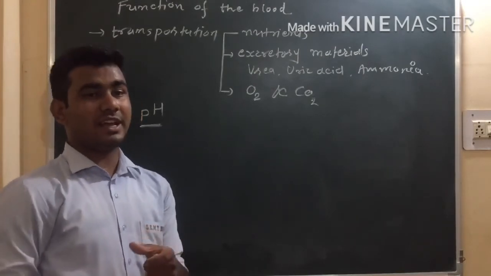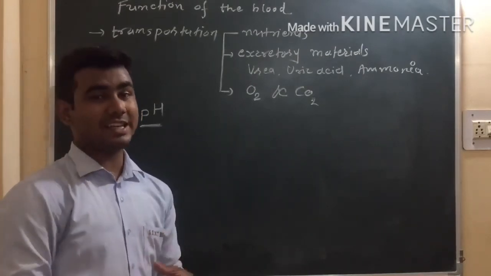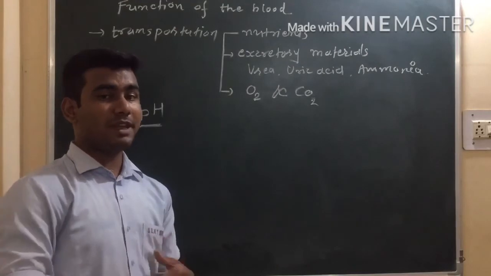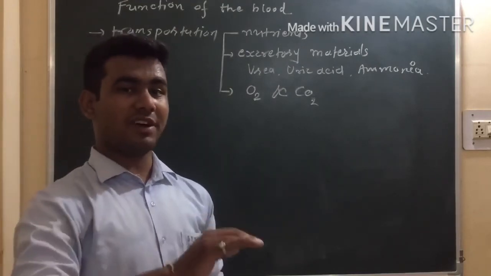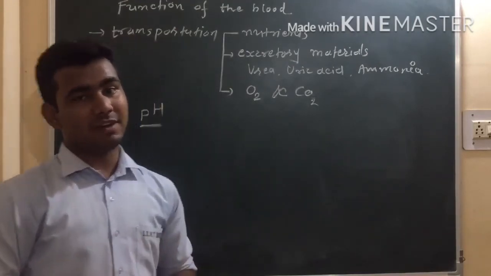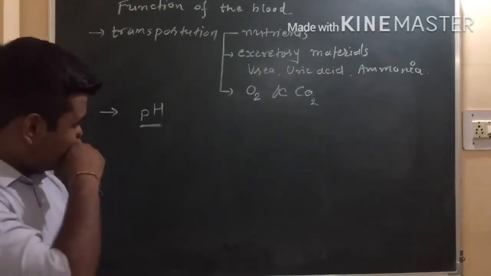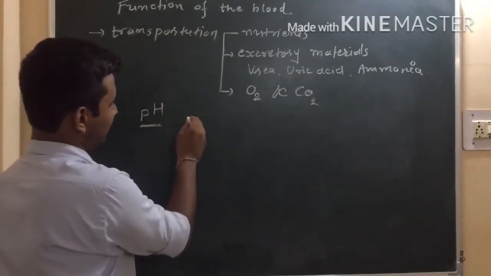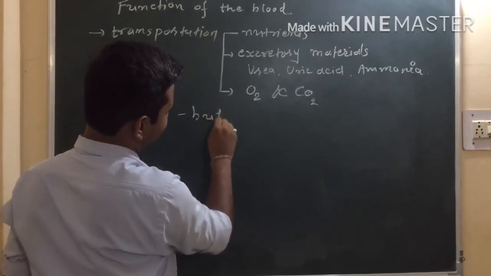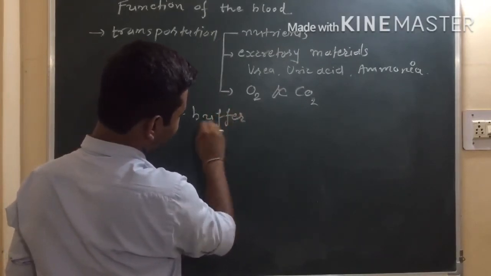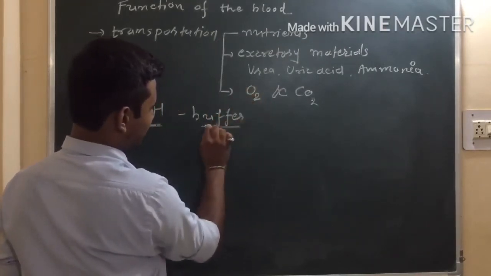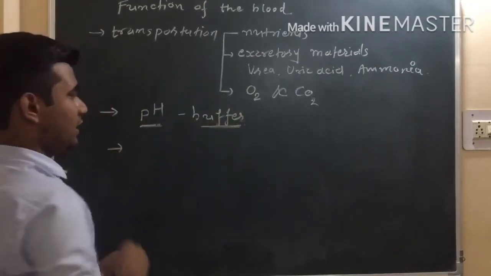Means if there is any sudden change in acidity and basicity, blood will behave as a buffer solution and try to maintain the pH level of the body, right? So maintaining pH level by behaving as a buffer solution is also a function of the blood.